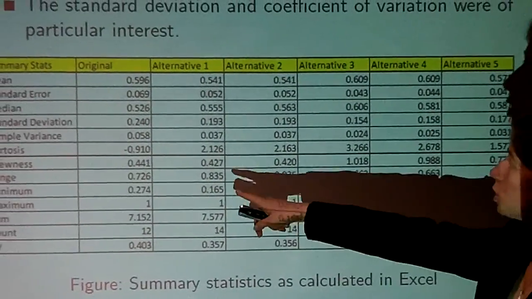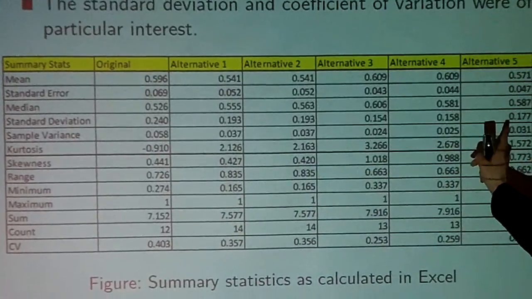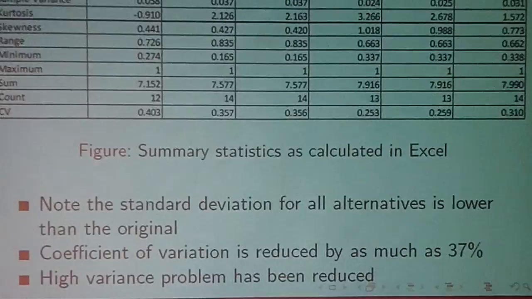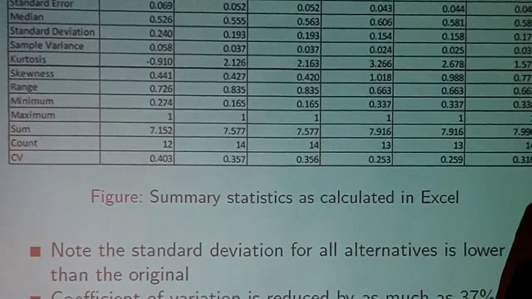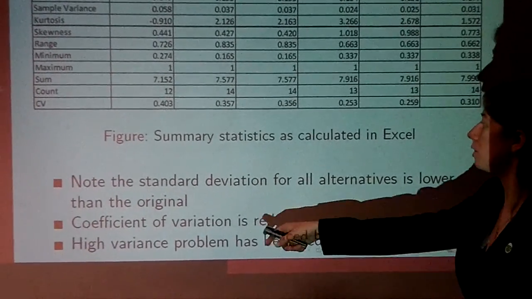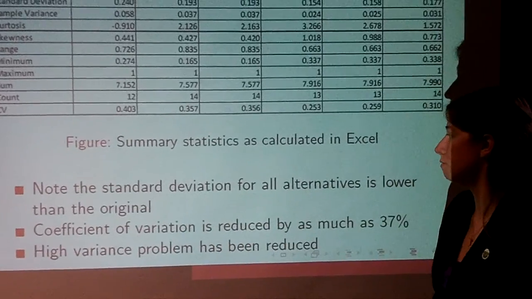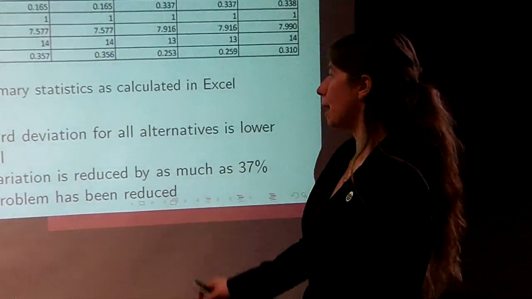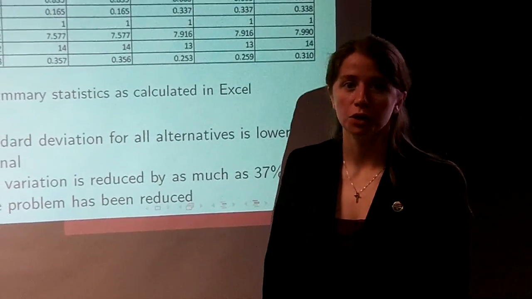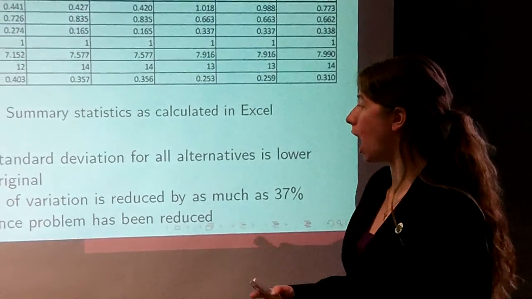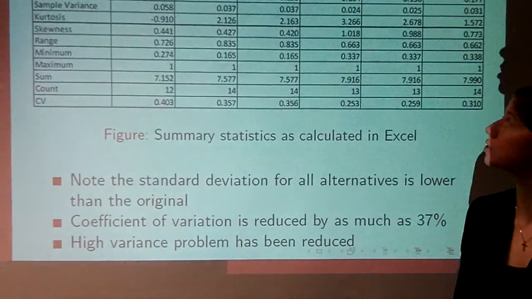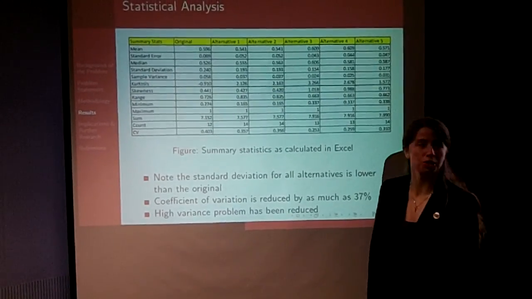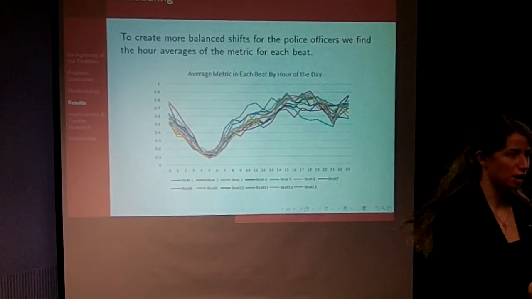Here we see the original and each of the alternatives, and we note that for each alternative, the standard deviation is actually lower than the original, and that the coefficient of variation, which compares the mean to our standard deviation, is reduced by as much as 37%. So we can conclude that our problem of high variance has been reduced. Moving forward, I'll pass this off to Sebastian, who will address the scheduling of the police officers.